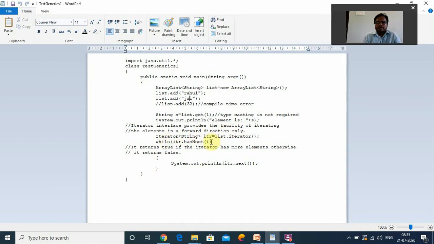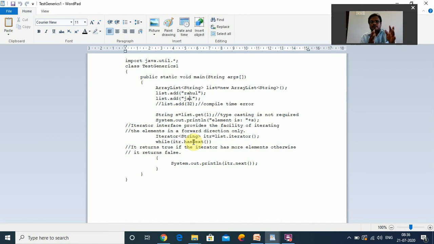Whenever we are extracting the values from the corresponding collection class, here we are using the hasNext function. It returns true if the iterator has more elements, otherwise it returns false. Until it is true, we are extracting the elements from the collection class and displaying them in the output.